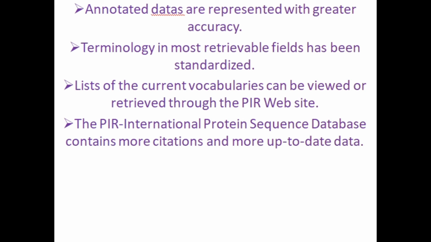As I already told you, the PIR International Protein Sequence Database contains more citations, that means more references and more up-to-date data.